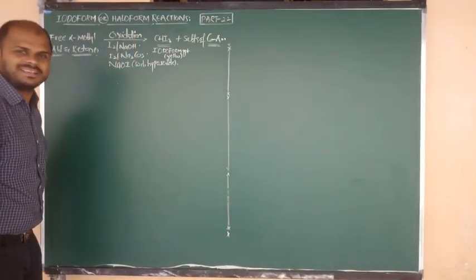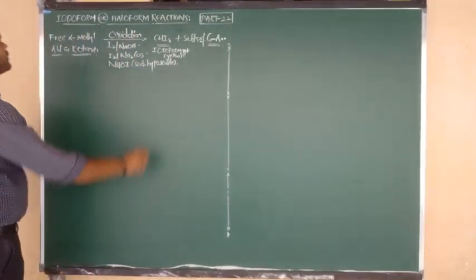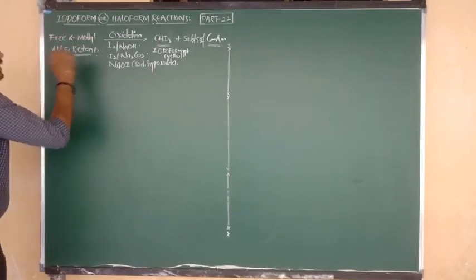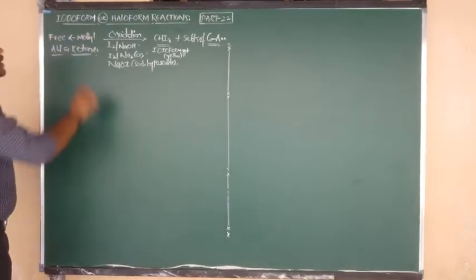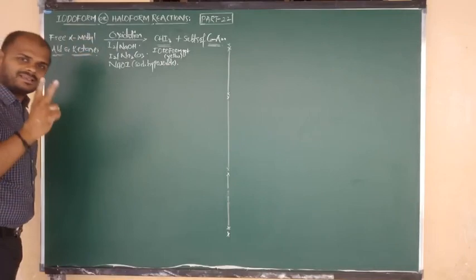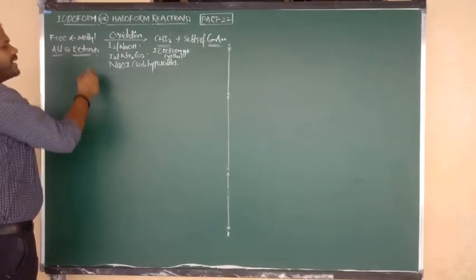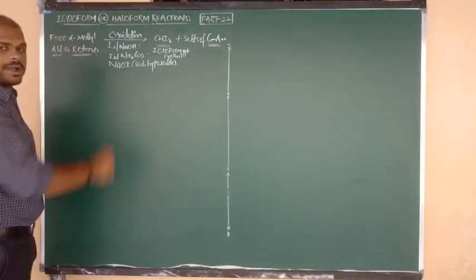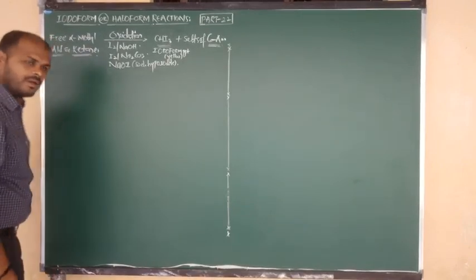Let us go for one example. Shall I show you? Good. Free alpha methyl aldehyde, example 1. Free alpha methyl ketone, example 2. By taking two different examples, I am going to explain the iodoform reaction. Shall I start now? Good.